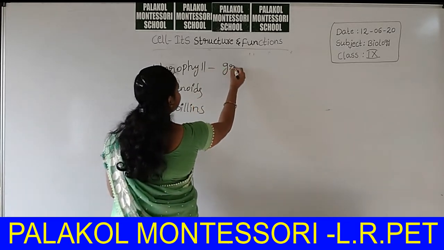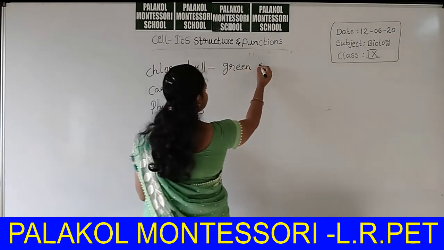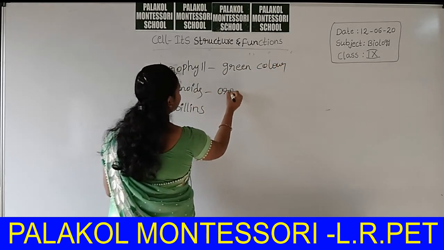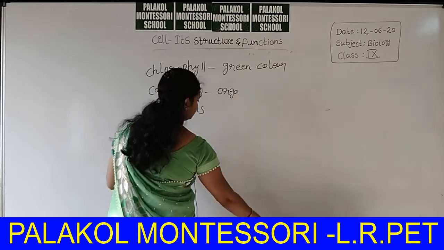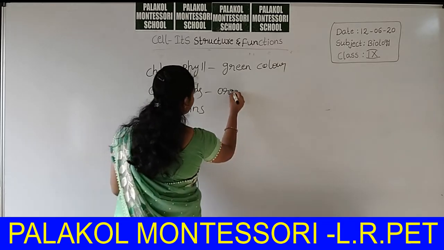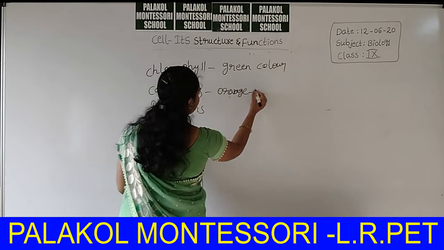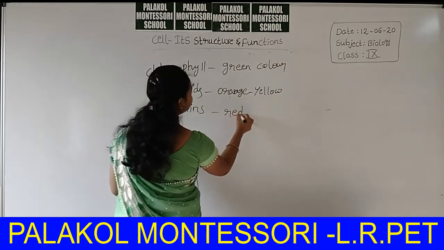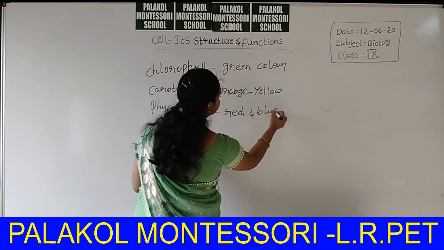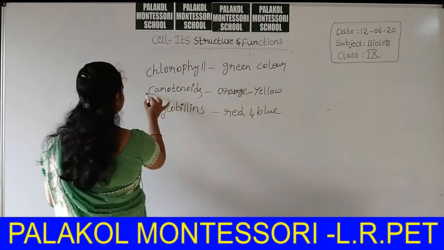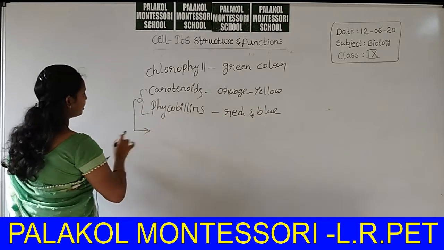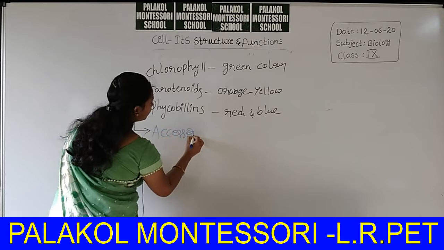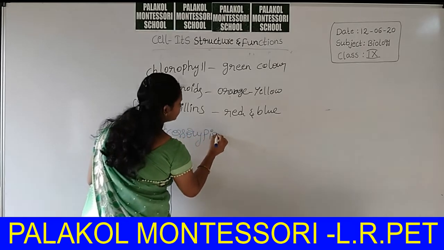Chlorophyll is green in color. Carotenoids are orange-yellow in color. Phycobilins are red and blue in color. These two pigments are called accessory pigments.